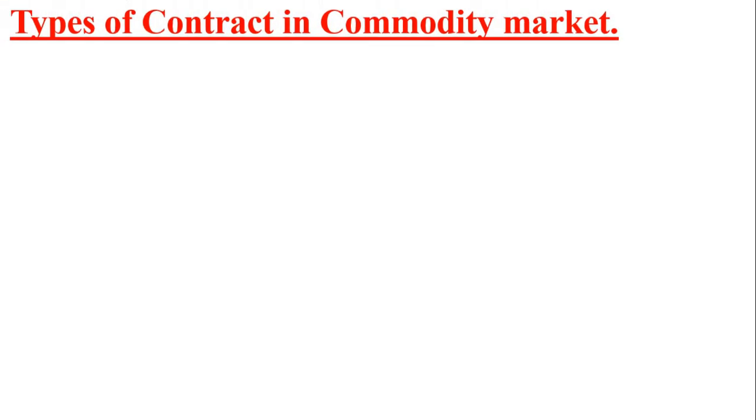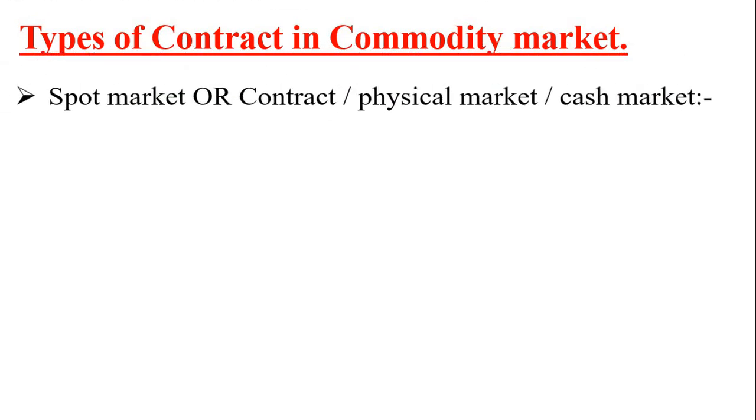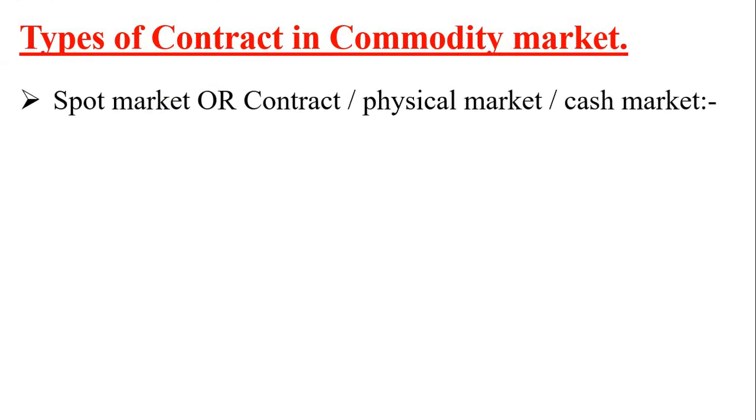Let us move to the very important topic: what are the different types of contract or transactions in the commodity market, which we are going to discuss. There are four different types of contract or transactions made in commodity market. The first one is spot market or contract, which we can also call physical market or cash market.